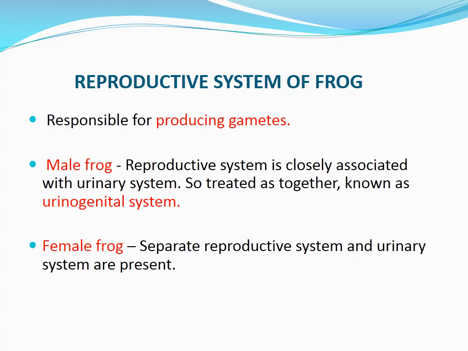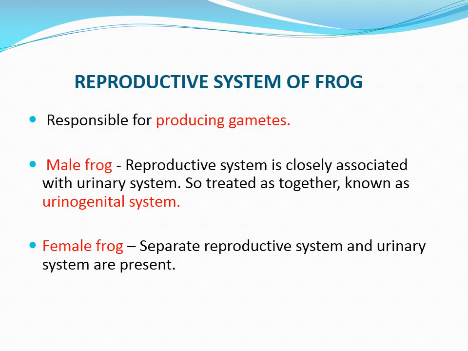In the last class, we learnt that in the case of male frog, the reproductive system is closely associated with the urinary system. So these two systems are treated together and are known as the urinogenital system. As you know, urino is related to the urinary system, and genital is related to the reproductive system.